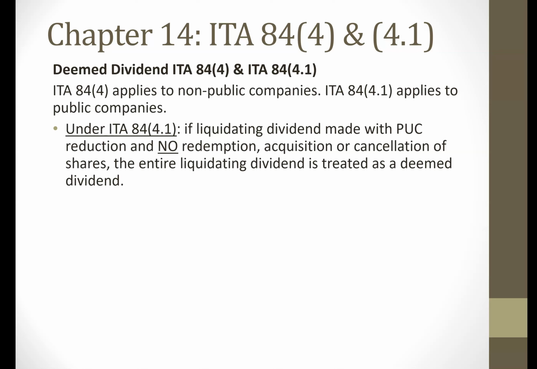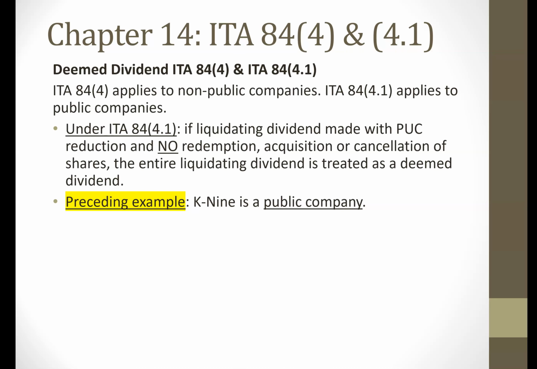Now, under 84.4.1, the entire liquidating dividend is the deemed dividend. Even if there's a PUC reduction, it does not reduce the amount of the deemed dividend to the shareholder. The amount of the liquidating dividend will equal the amount of the deemed dividend to the shareholder if the company is a public company. So let's look at that preceding example.